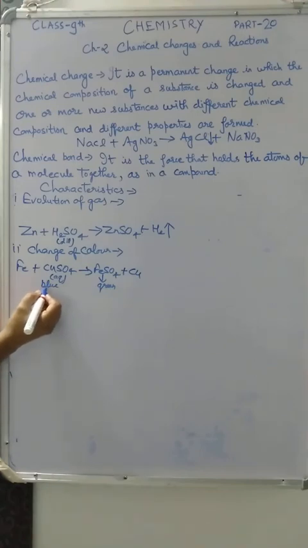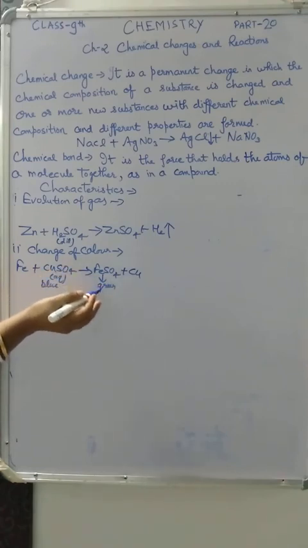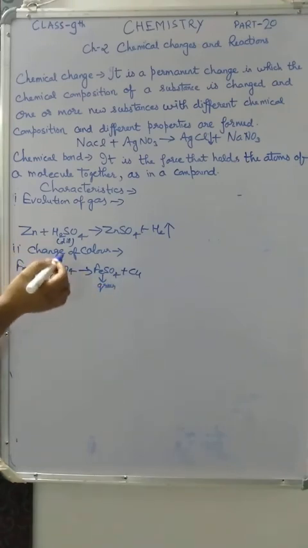From blue it changes into green, so by seeing only you will understand that a chemical change is going on, because the color has changed. So this is the second characteristic of a chemical change, change of color.